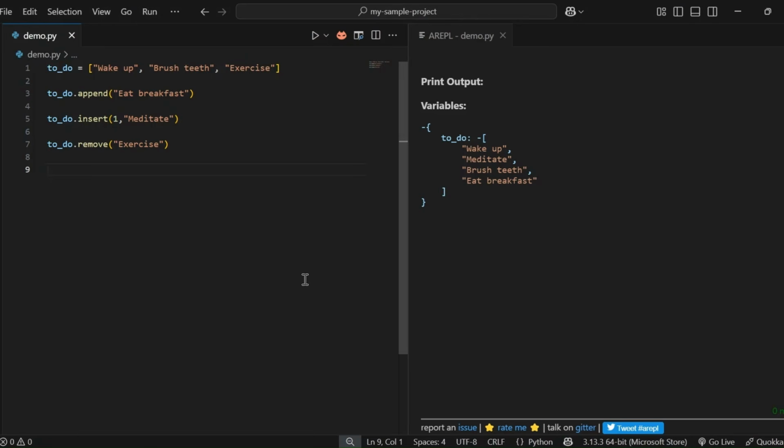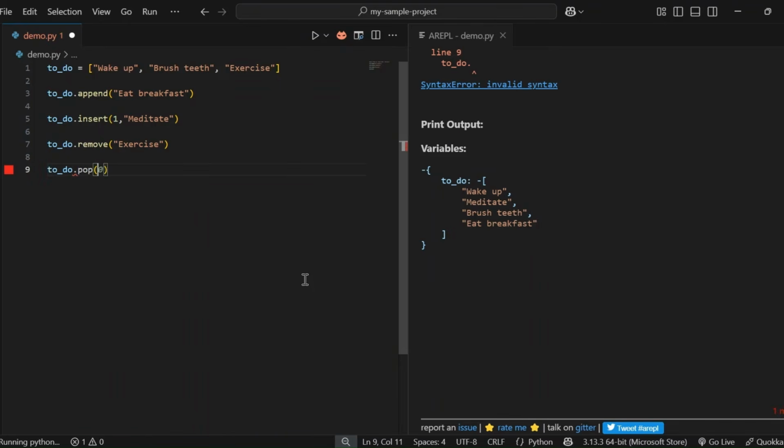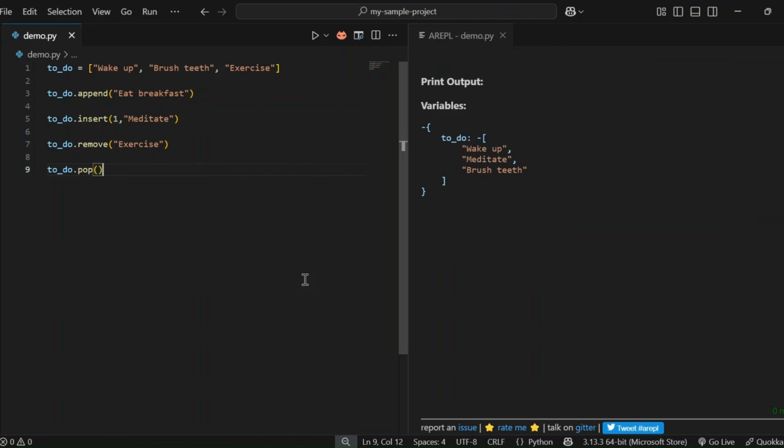Finally, by the end of the day, after eating, he marks breakfast as done. But he also wants to see what he has just finished. As breakfast is done, we need to remove it from the to-do list, and in the same way, we need to return back the same to show Rahul. That we can do by using the pop method, to_do.pop. This line will remove the breakfast item from the to-do list.